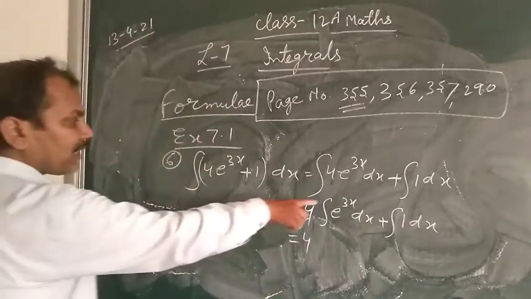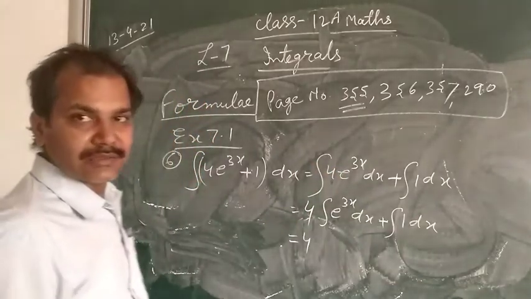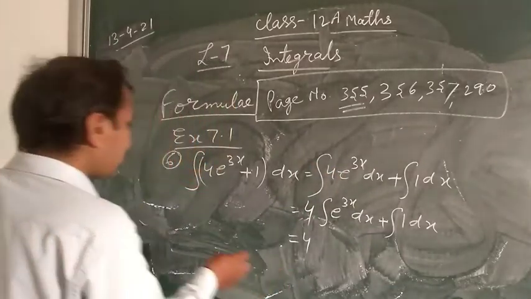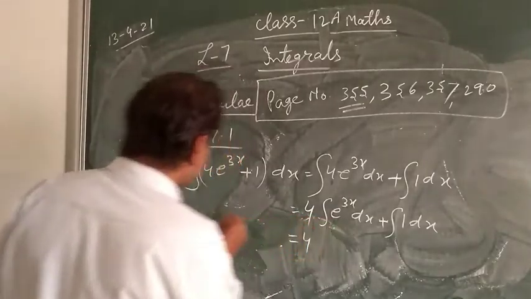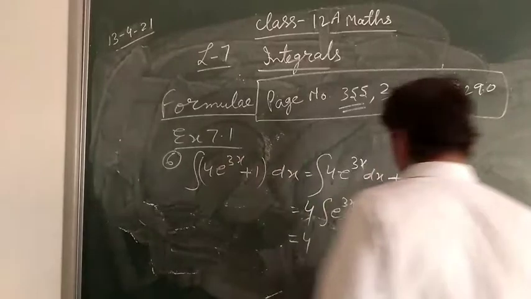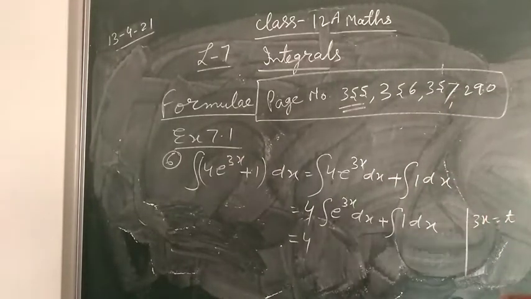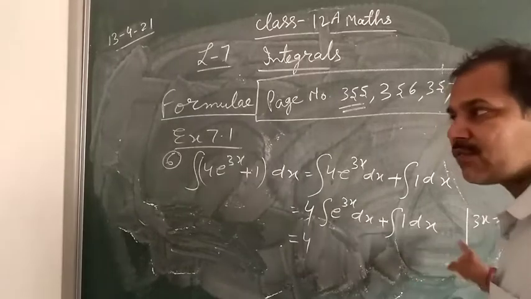So if it comes like that, where anything except x is given, then you suppose 3x equal to t. Then differentiate both sides with respect to what you are supposing.